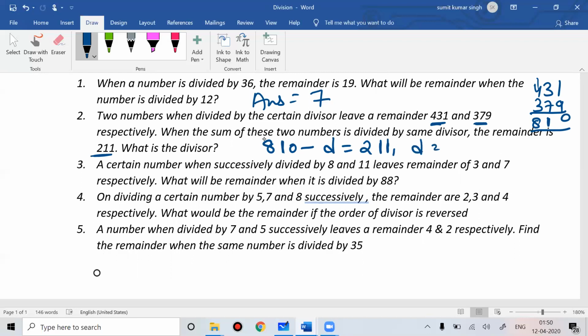So your divisor is 810 minus 211, which is 599. That is your answer. Simple.